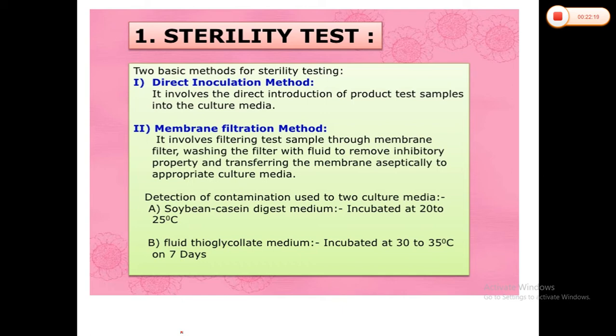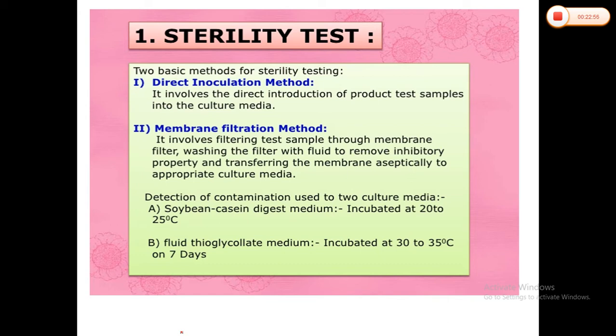Therefore, ophthalmic formulations must be prepared under proper sterile conditions using aseptic techniques, the same techniques that we mentioned for parenteral formulations. Obviously the packing is also carried out aseptically. These are the two basic methods for sterility testing, the direct inoculation method and the membrane filtration method.